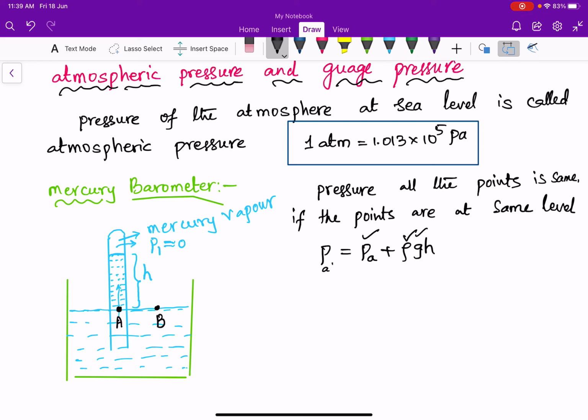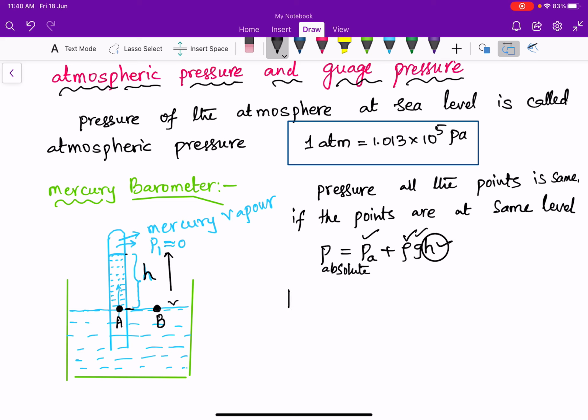So absolute pressure depends on the depth of the fluid, H. Points A and B are at the same depth, so pressure at point A is equal to pressure at point B.